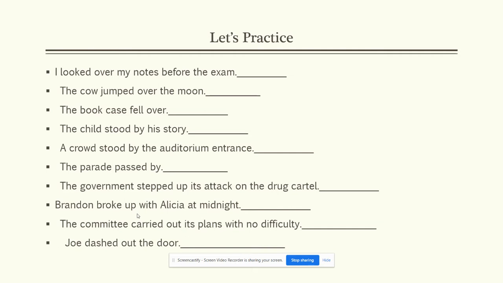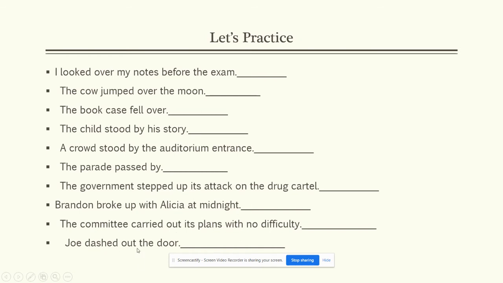And then let's see. The committee carried out its plans with no difficulty. To carry out, in this case, it didn't literally carry its plans, carry out its plans. So carry out is a phrasal verb, and out is a verb particle. You could say the committee executed its plans or something like that.